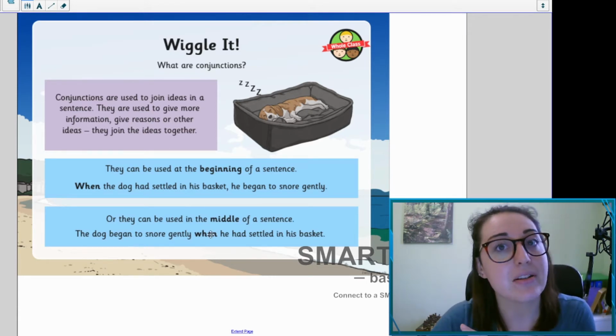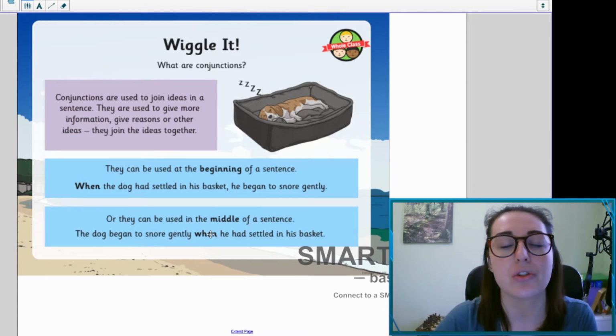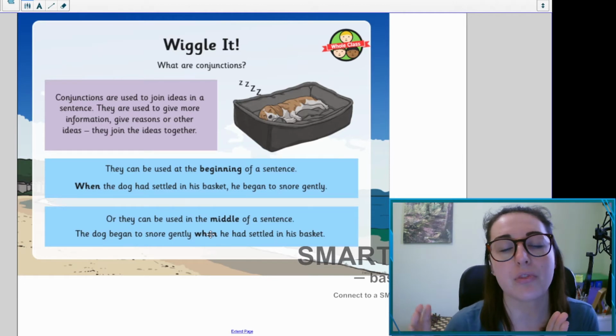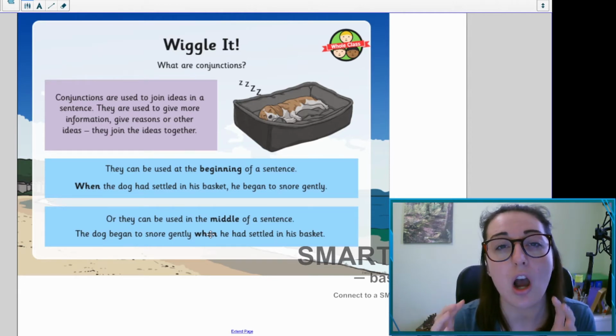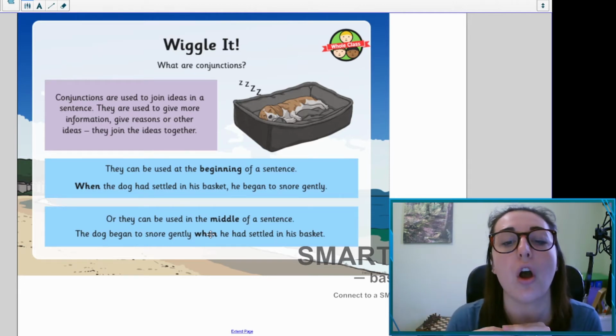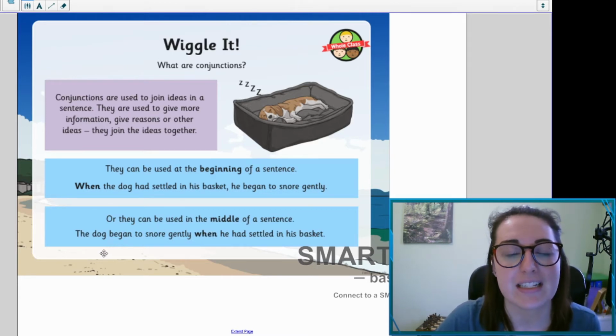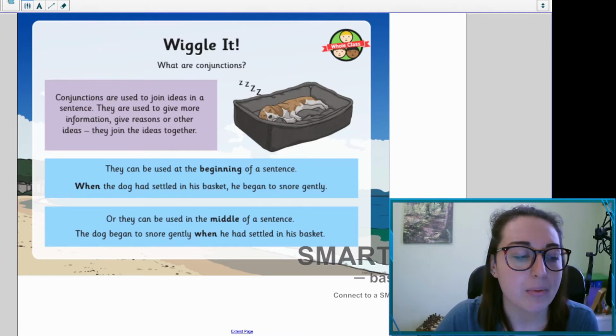So when he settled in his basket, he began to snore. That's your sentence, your clause with your time conjunction of when. We can use it at the beginning and we can use it in the middle of our sentences as well. Here's a couple more examples for you.